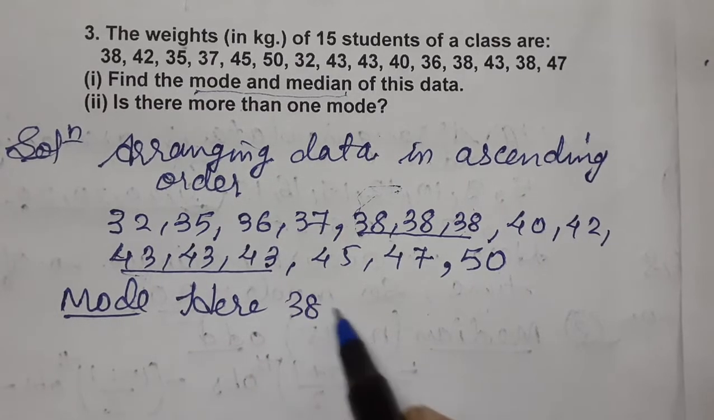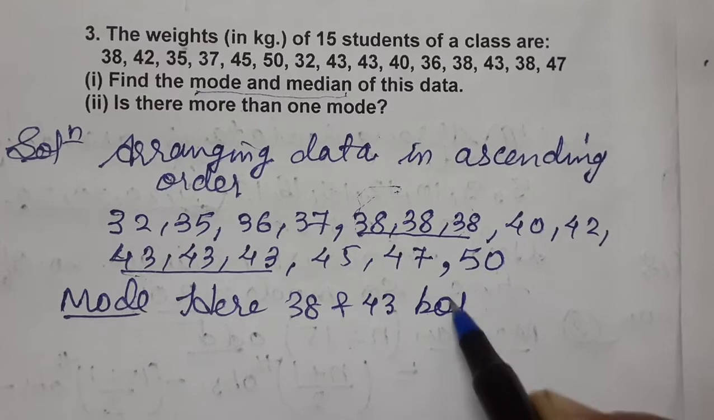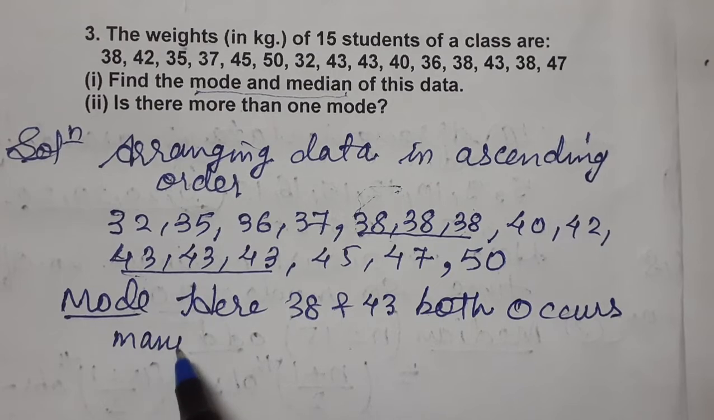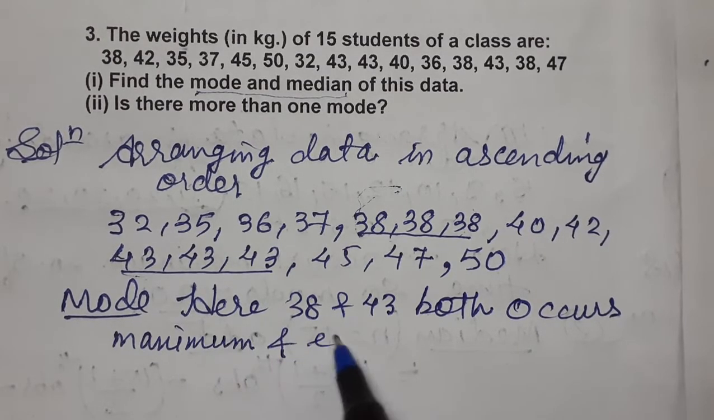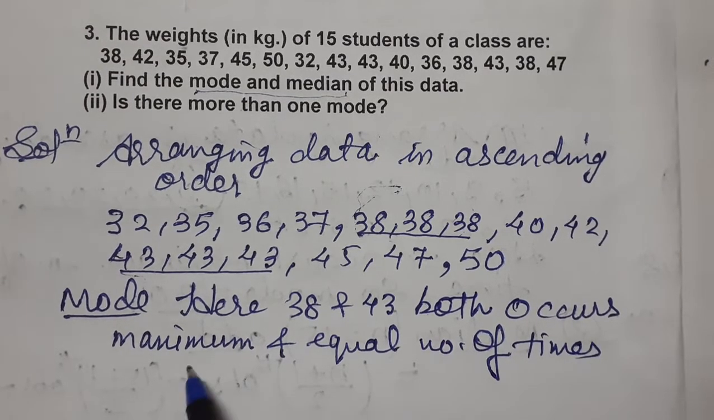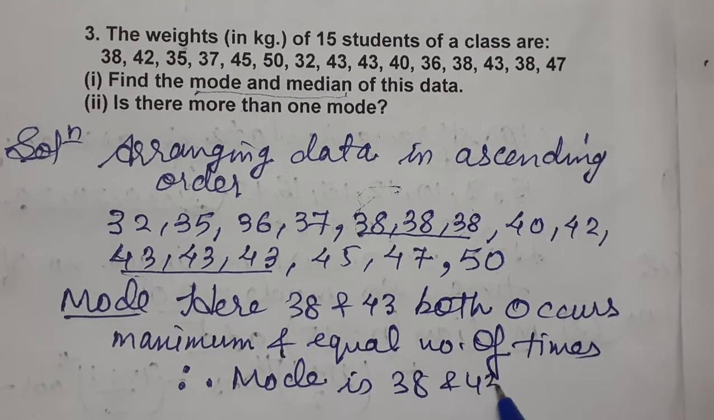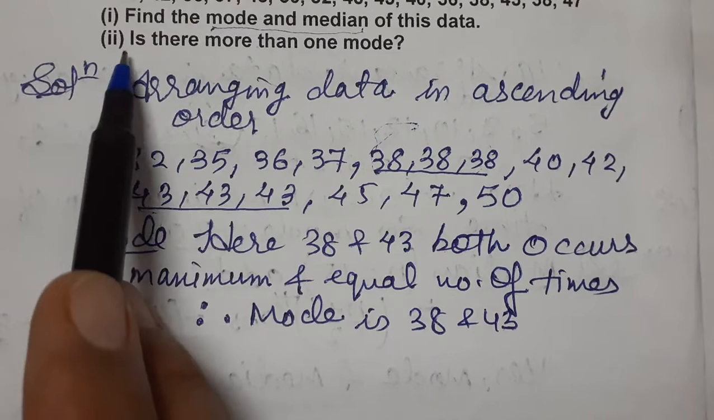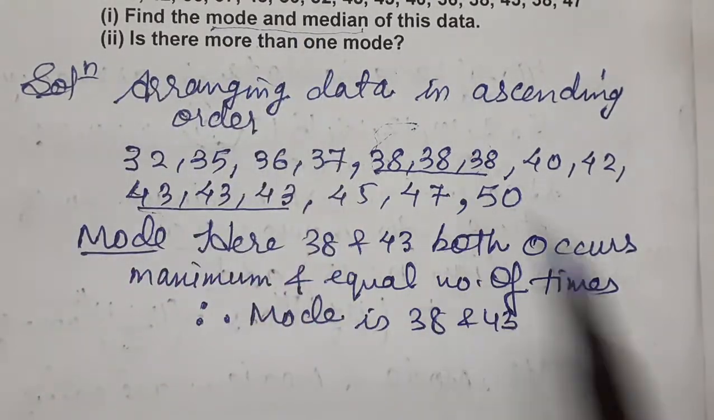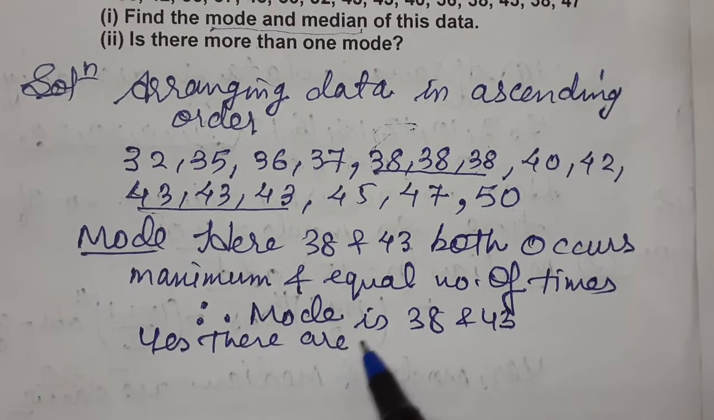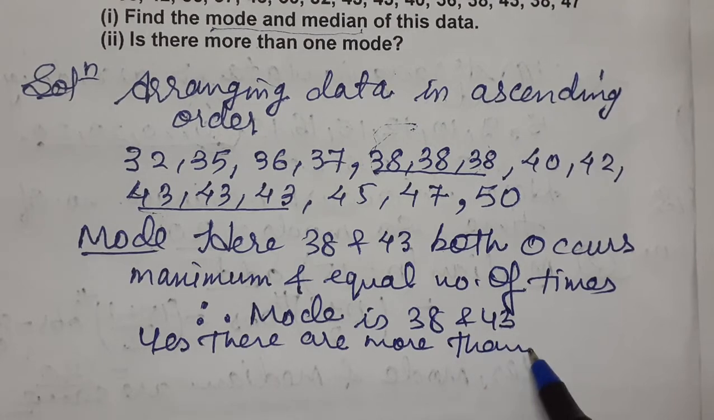So now here 38 and 43 both occur maximum and equal number of times. Therefore, there are 2 modes. Therefore, 38 and 43 both are modes. This mode is clear to us. Now the second part we are doing, then we'll find the median. Is there more than one mode? Yes, there is more than one mode.